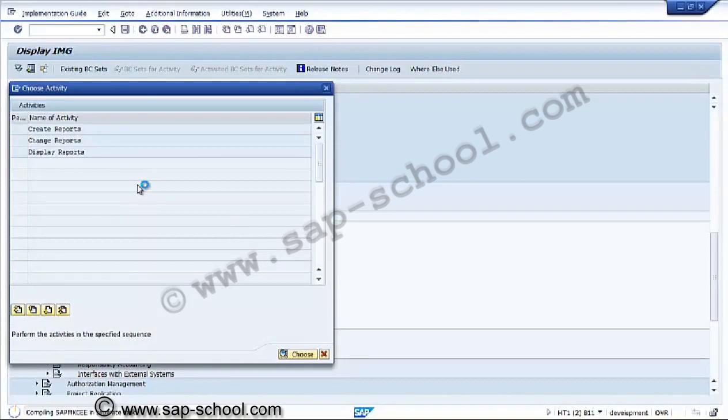The standard has given some inbuilt reports. Other than those reports, we can build our own report also. This is called report painter basically.